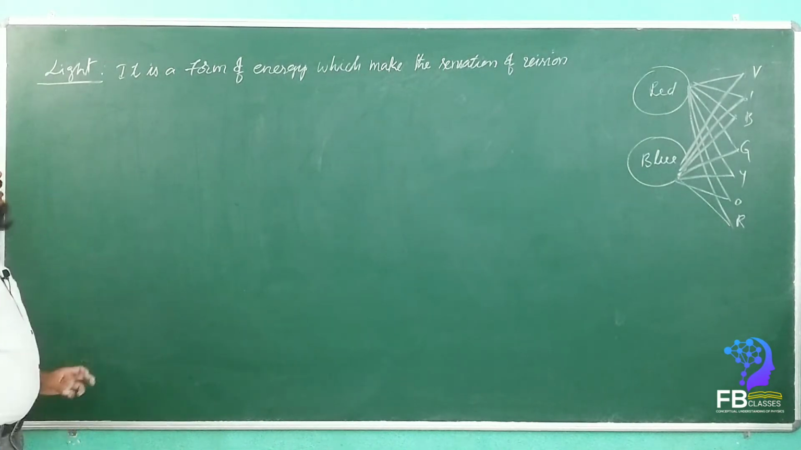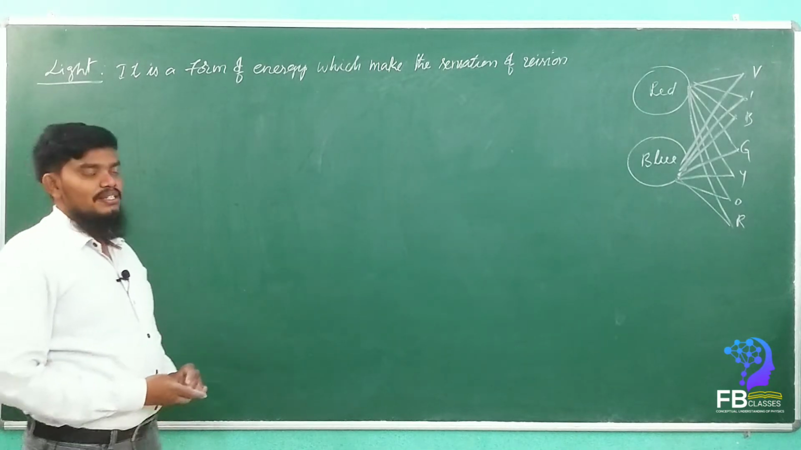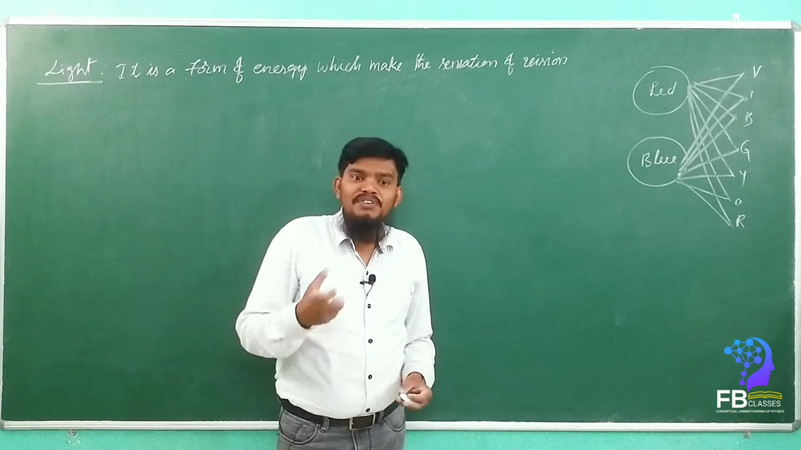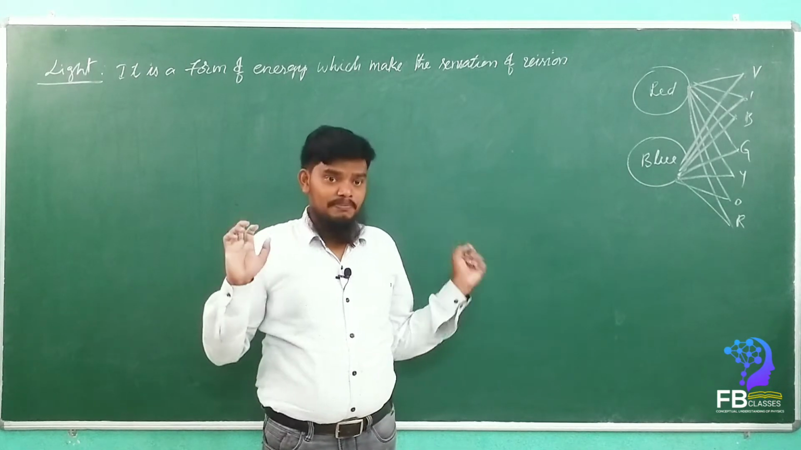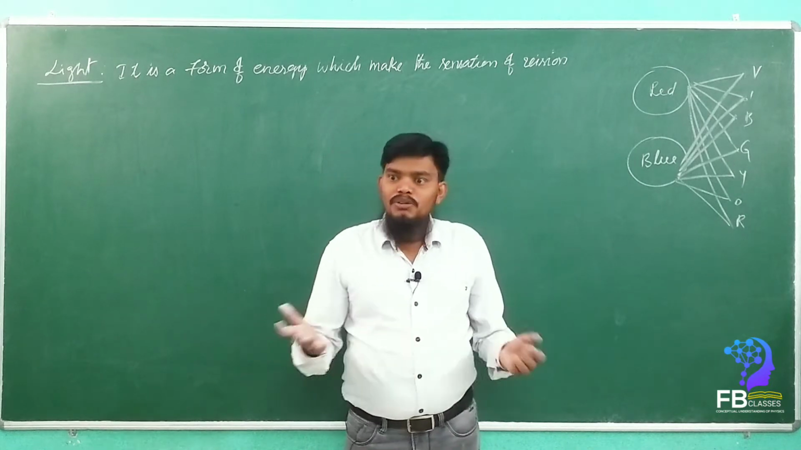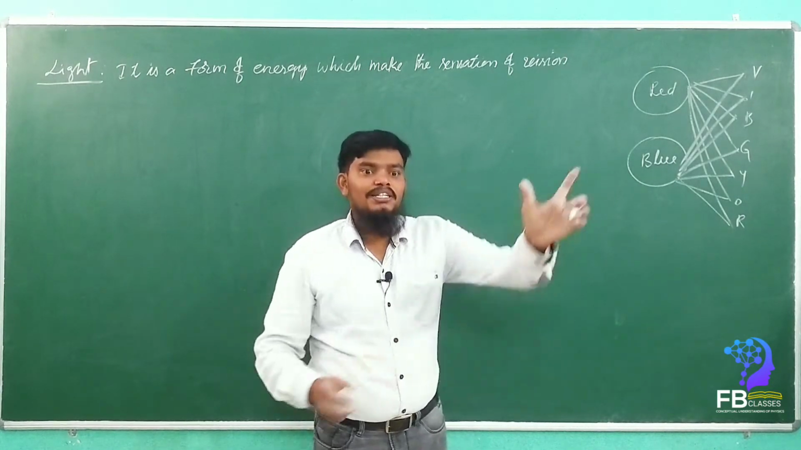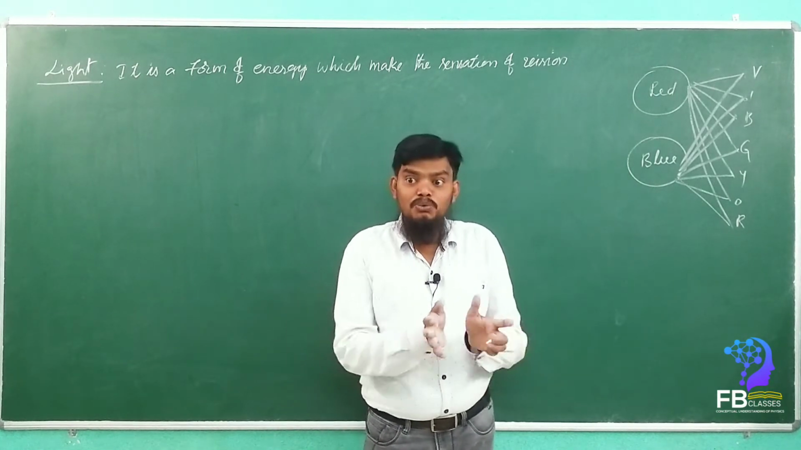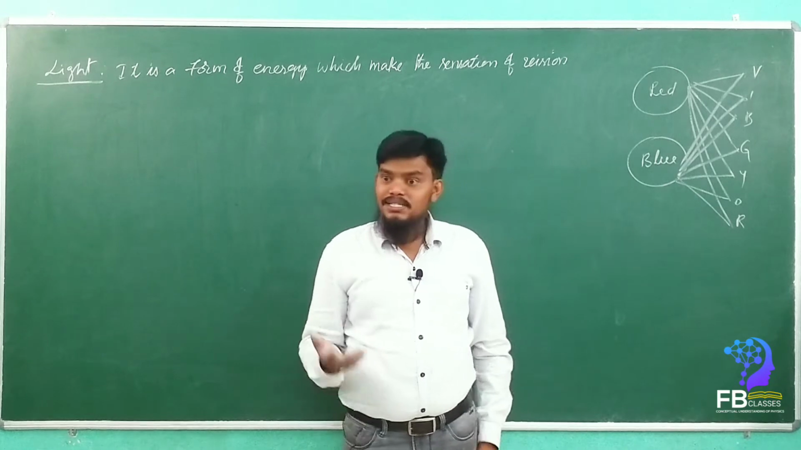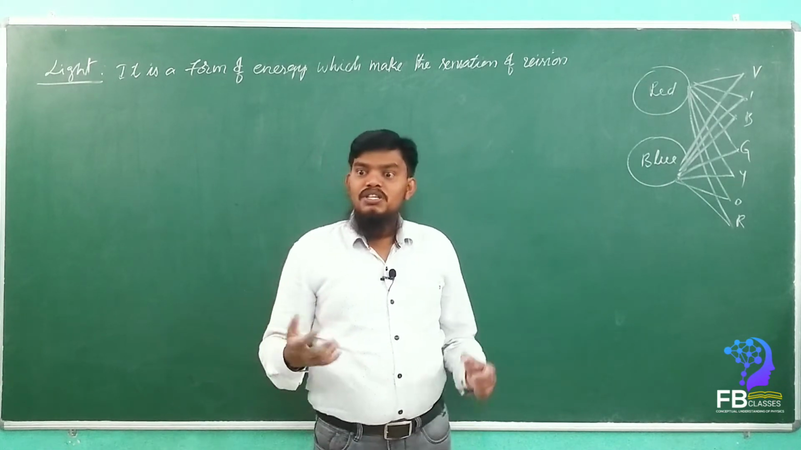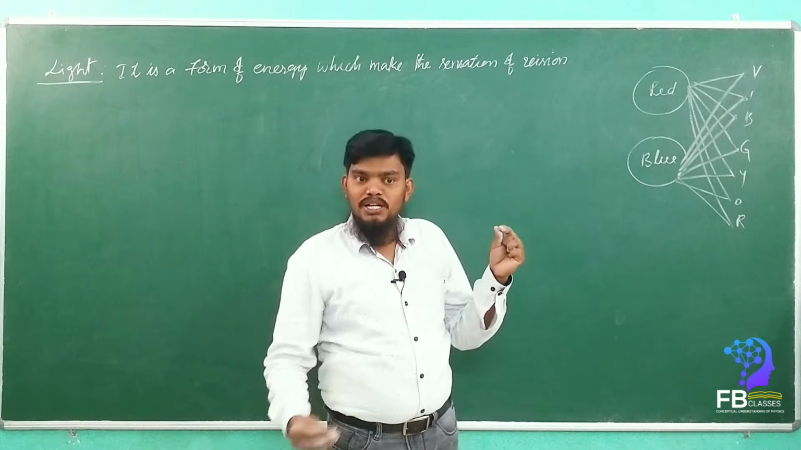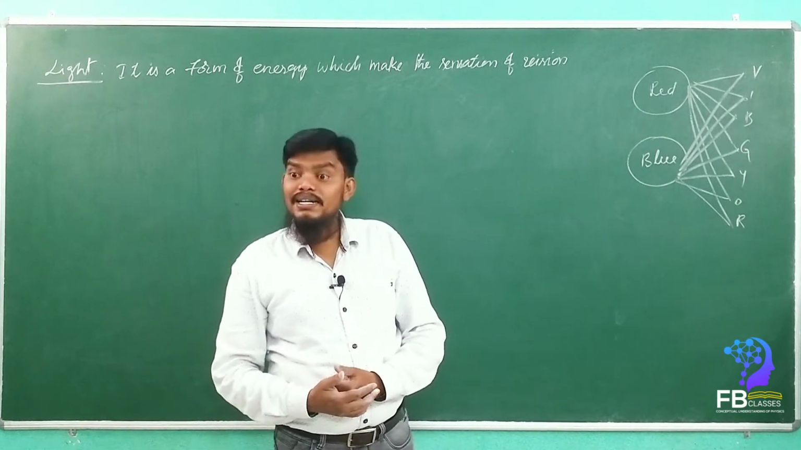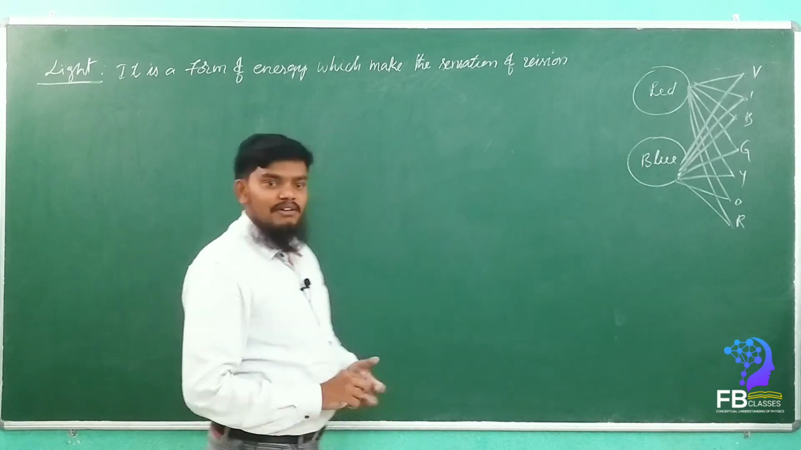So we wrote the definition: light is a form of energy which makes the sensation of vision. Got it? Now how can we represent the light on paper? If you write "light" and show it to others, how can they understand which type of light, how the light rays are going, how the image is formed, how the light will travel from one medium to another medium? How can we represent this? We can represent it in the form of rays.